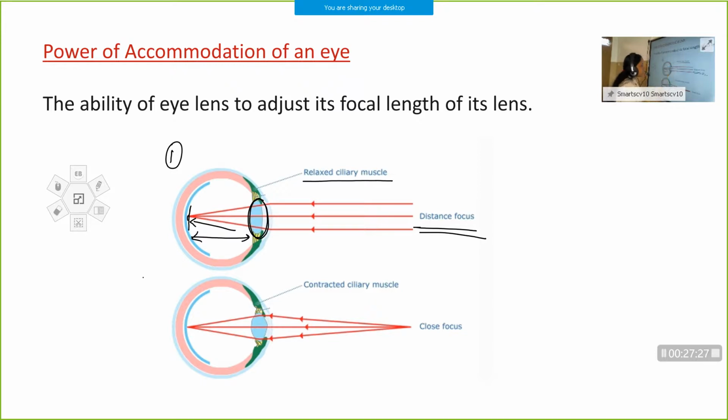The eye lens becomes thin, so the focal length increases. Once again, when we view a distant object, ciliary muscles will be relaxed, so the eye lens becomes thin and focal length increases.